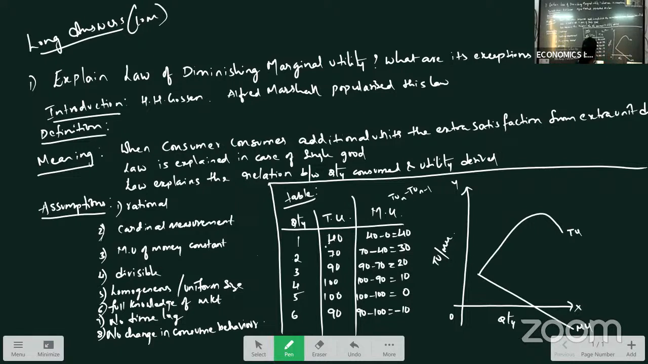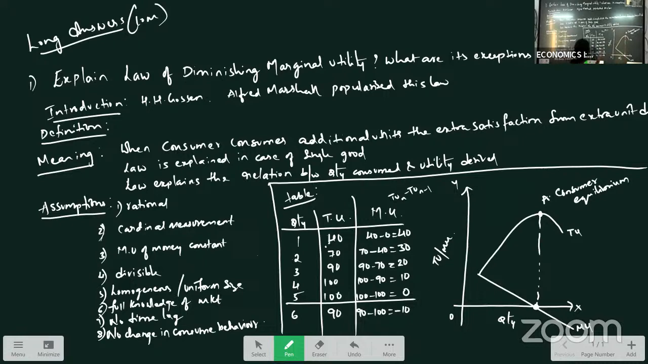And one more point we have to observe here: when total utility is maximum, marginal utility is 0. See this point, when total is maximum, marginal is 0. So the same we have to show over here with dotted lines. It is a point of equilibrium where the consumer will be in equilibrium, means he will be getting maximum satisfaction. Because beyond this point, our total satisfaction is decreasing, and the additional unit is becoming negative.